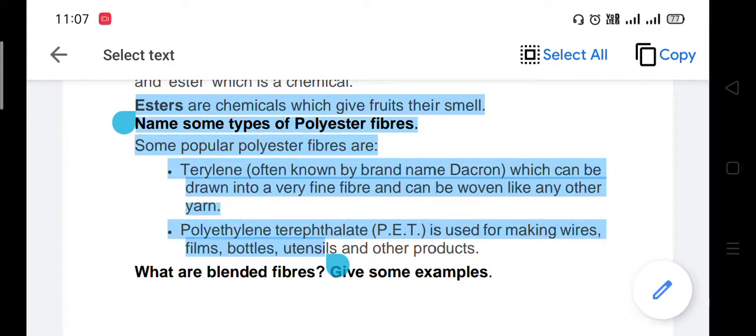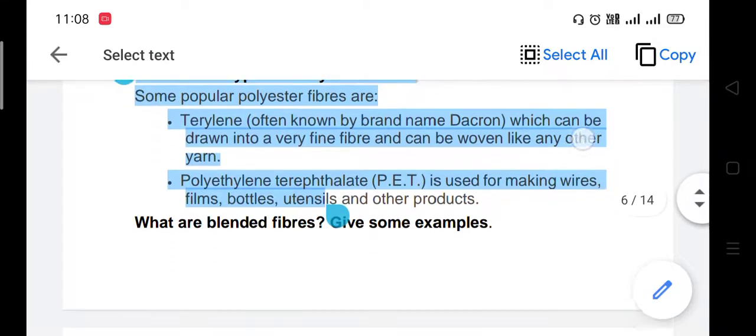Polyethylene terephthalate, PET, is used for making valves, film, bottles, utensils, and other products.